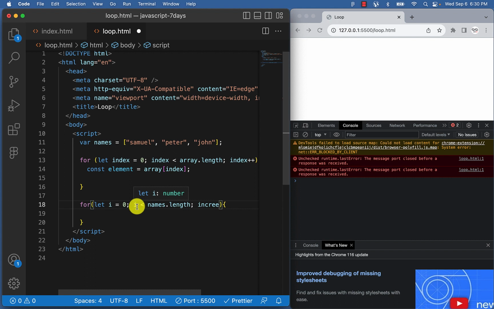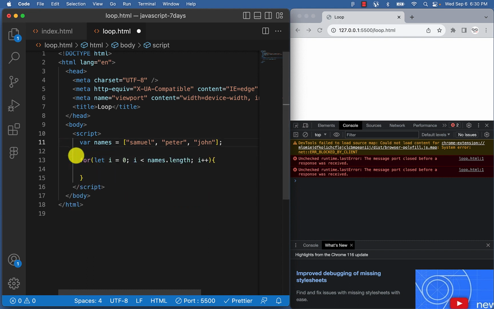It will stop counting when i is no longer less than the length. Anytime this condition is false, this loop will not work. So increment, we'll say i plus plus. Plus plus is an operator that adds just one value to our already existing value. So let's delete this.